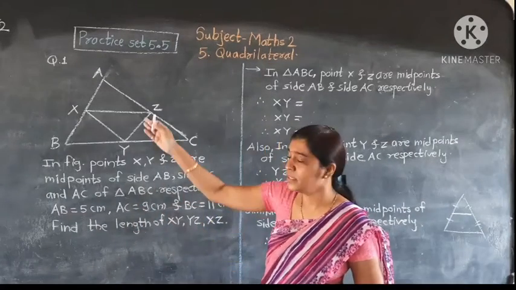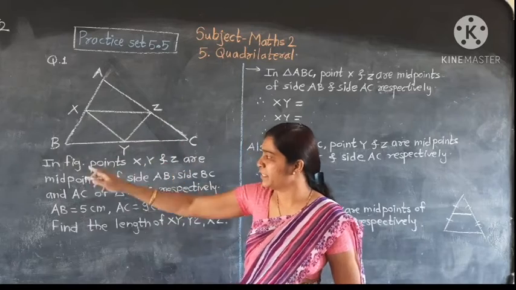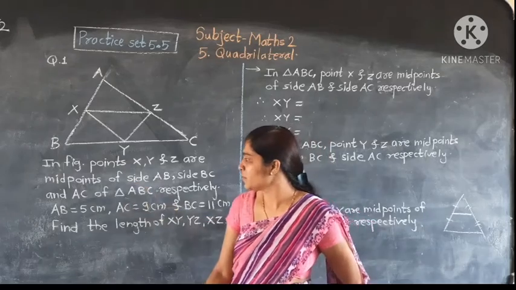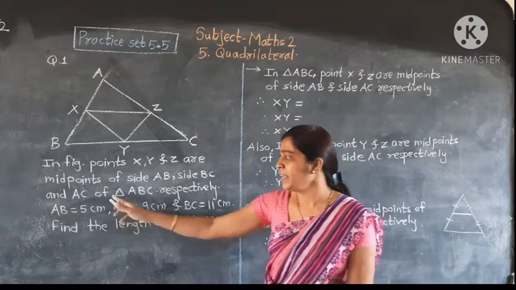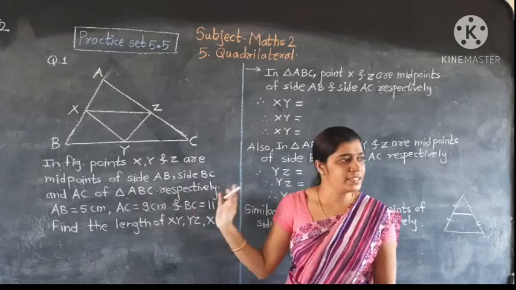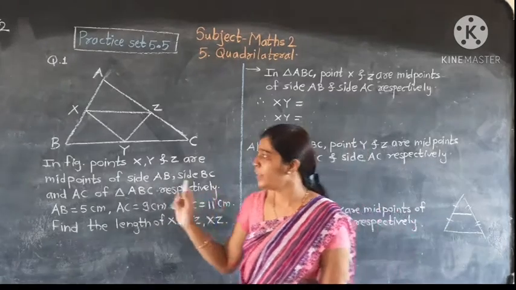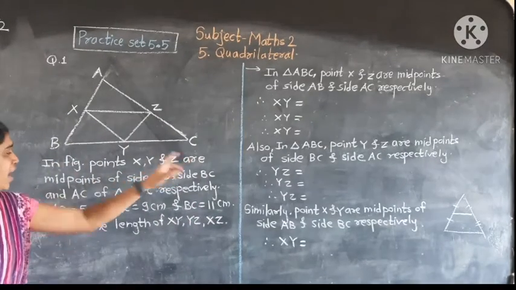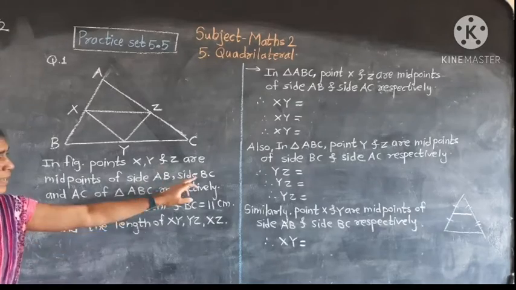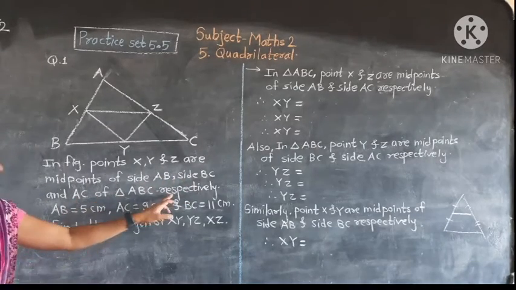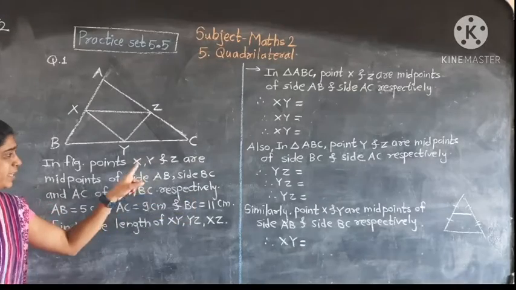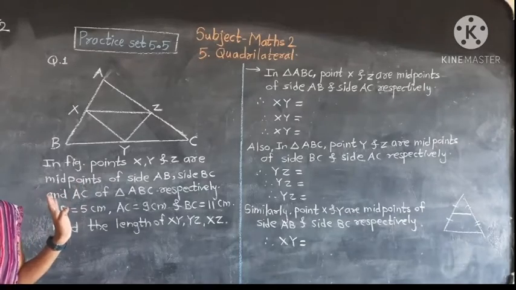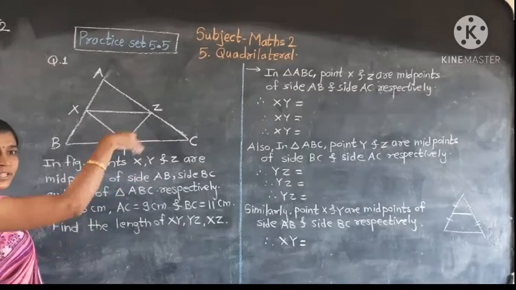See the first example. Here is given triangle ABC. In the figure, points X, Y and Z are midpoints of sides AB, BC and AC of triangle ABC respectively. Here see what is given. Points X, Y and Z are midpoints of sides AB, BC and AC respectively. Respectively means in order. X is the midpoint of AB, Y of BC and Z of AC.